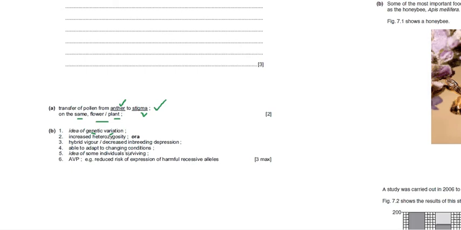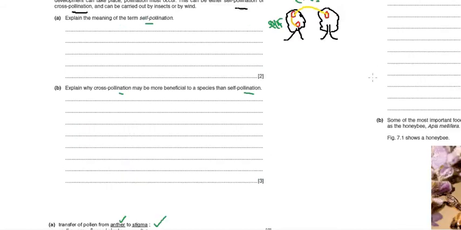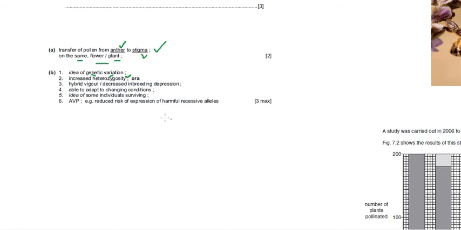Then the other thing is increased heterozygosity. And we know that if there is heterozygosity, the hybrid vigor increases, as we had said in speciation.